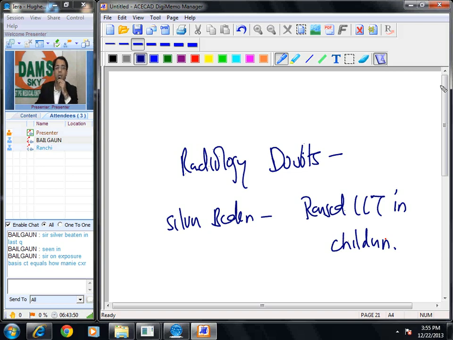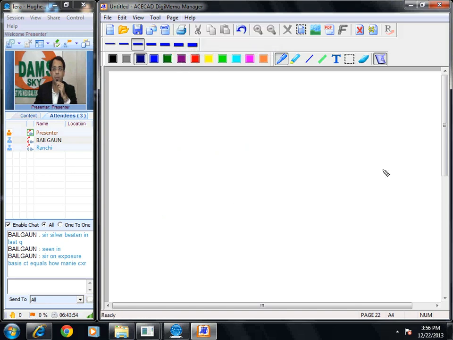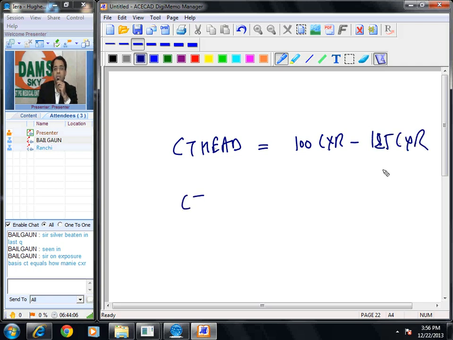On exposure, CT equals how many chest X-rays? Please remember this. CT head is approximately 100 to 125 chest X-rays. CT body is around 350 chest X-rays.